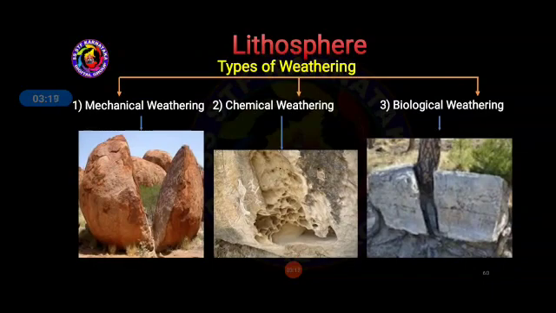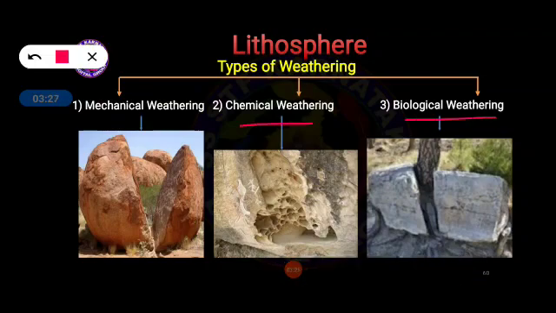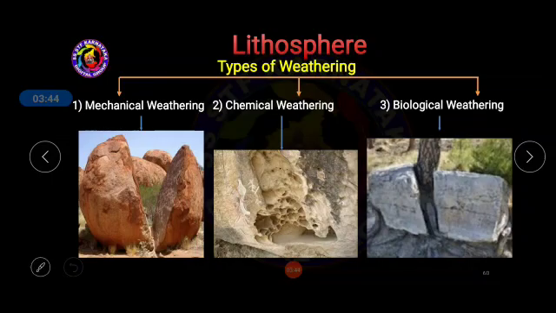Now further, weathering can be divided into three parts. First of all, mechanical weathering, second chemical weathering, and biological weathering. One by one let us understand what is meant by mechanical weathering, what it includes, and in the case of chemical weathering and biological weathering, and what the important differences between these three weathering types are. So this is the topic that we are going to discuss. Let us continue further.